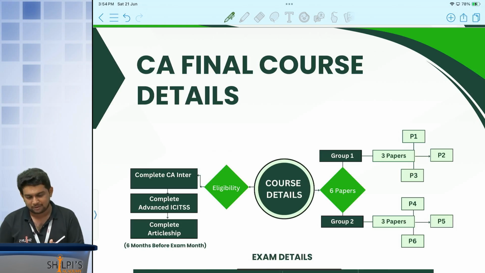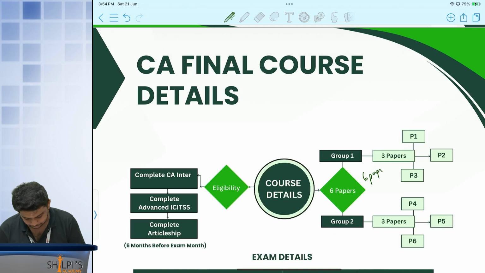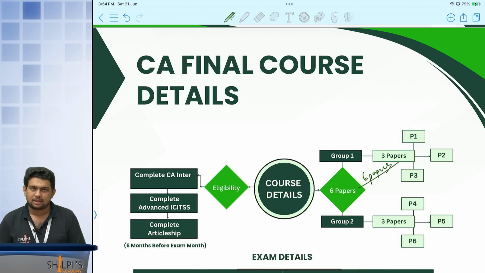When it comes to your final level, once CA Inter is qualified, advanced ITT is over, and articleship is over, before 6 months itself we are eligible to register for your exam and start preparing. Group 1 and Group 2, both the groups are there. There are 6 papers in it. It is up to your choice.